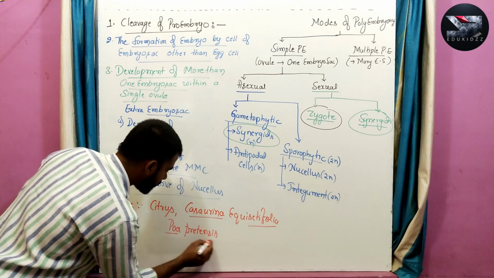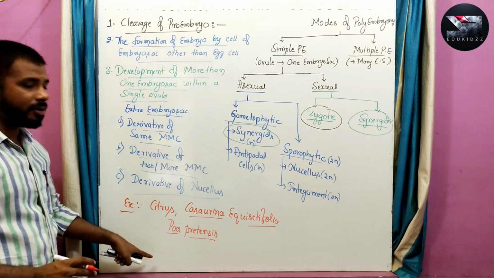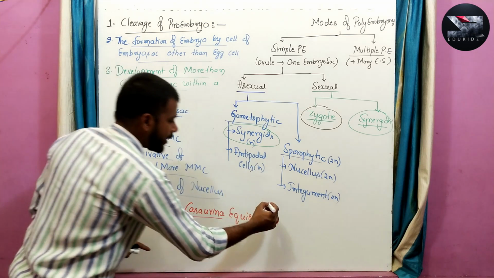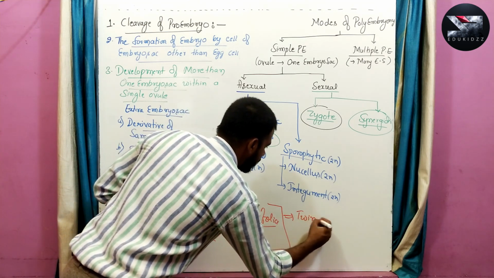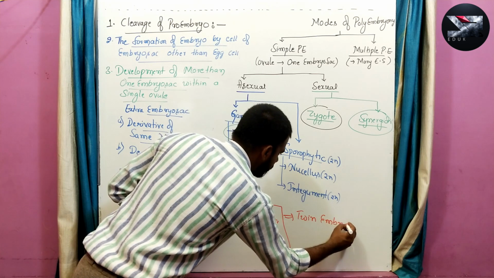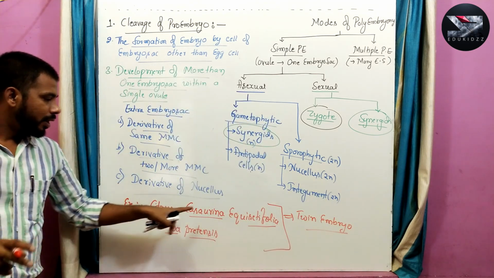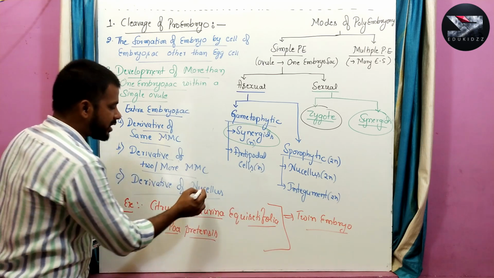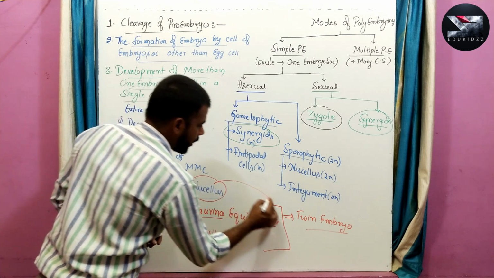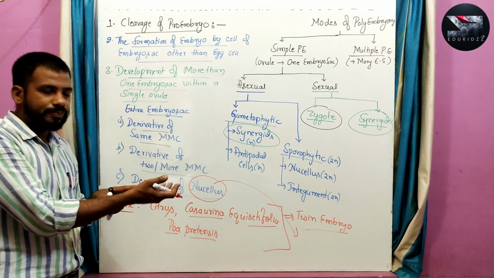Poa pratensis. These are a few examples for this type of polyembryony, and in all three cases a twin embryo is formed. Twin means two embryos are formed in all these three examples, and here the additional embryo is from the nucellus, meaning the nucellus develops into an extra embryo sac.